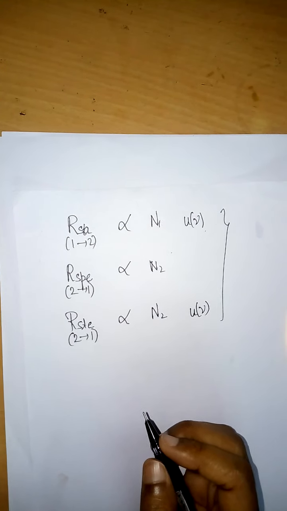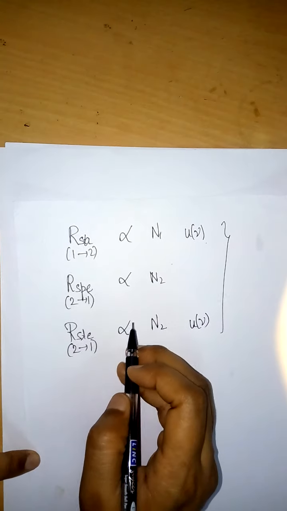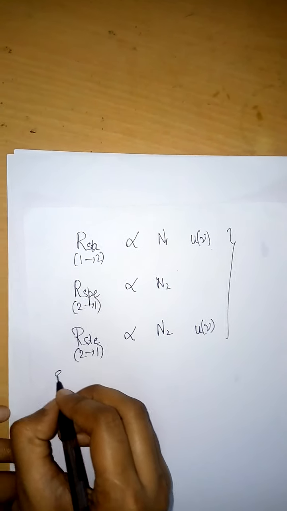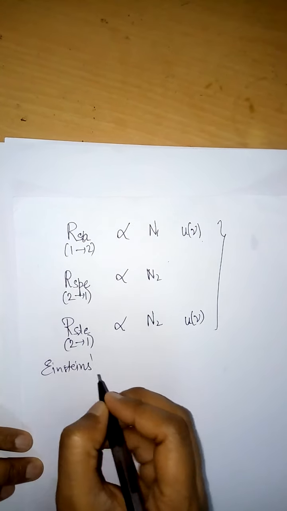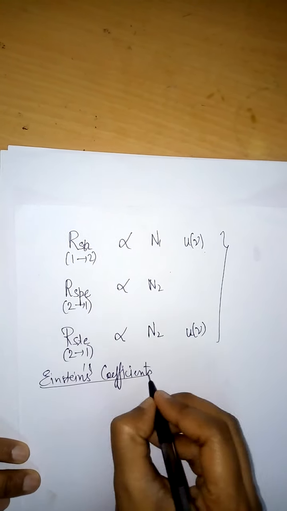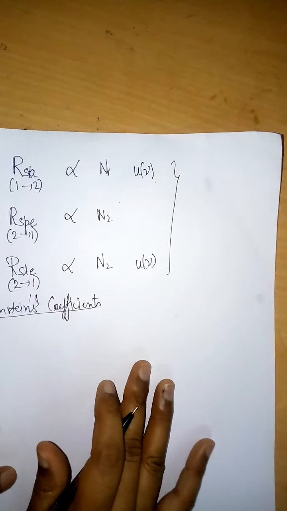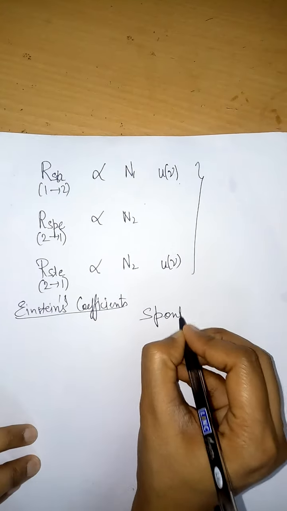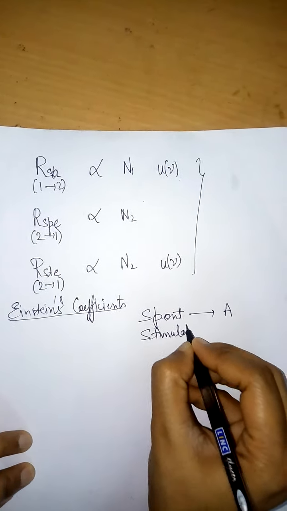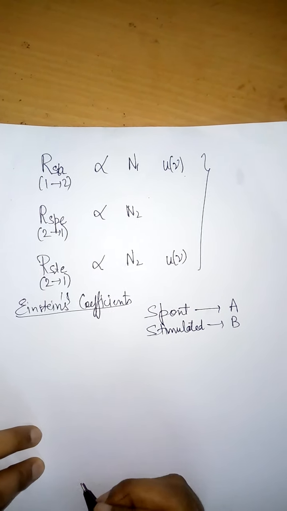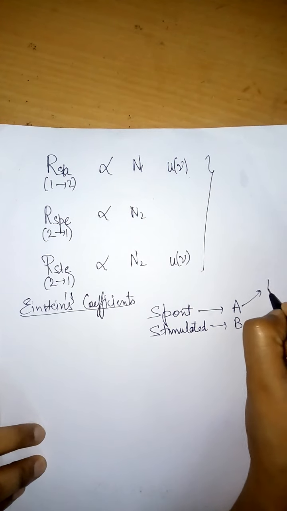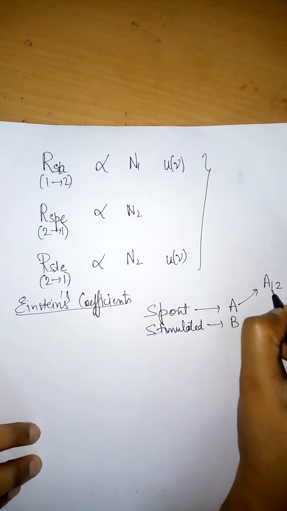The constants which are used to remove these proportionality signs are called Einstein's coefficients. Einstein gave two coefficients. For the spontaneous process the coefficient will be A, and for the stimulated process the coefficient will be B. Further, for spontaneous absorption it would be A12, because the atom is going from 1 to 2.